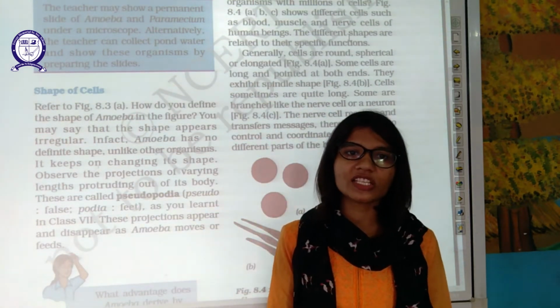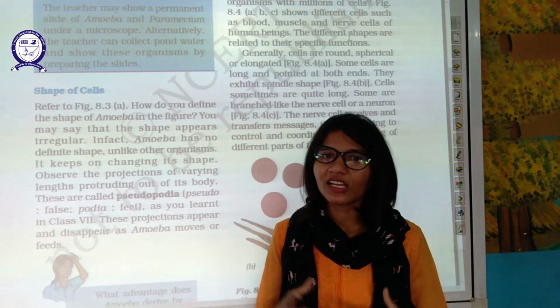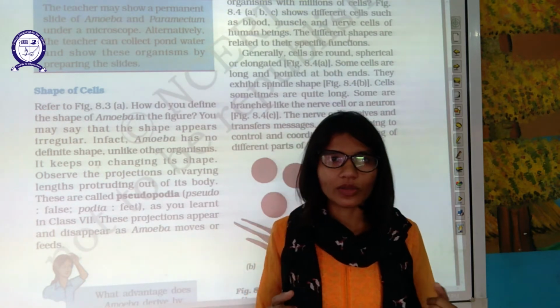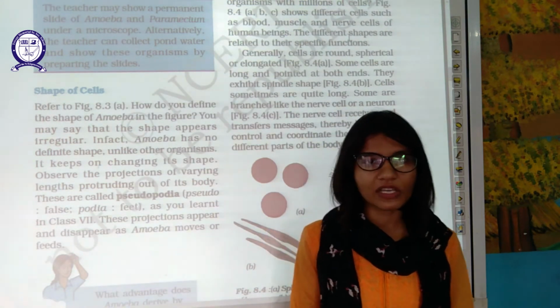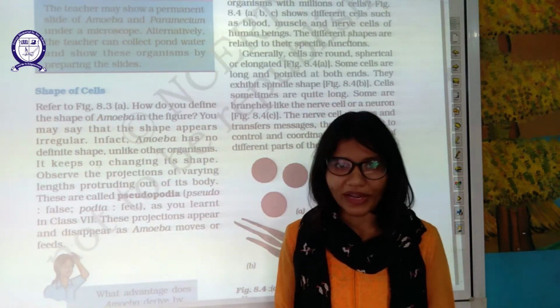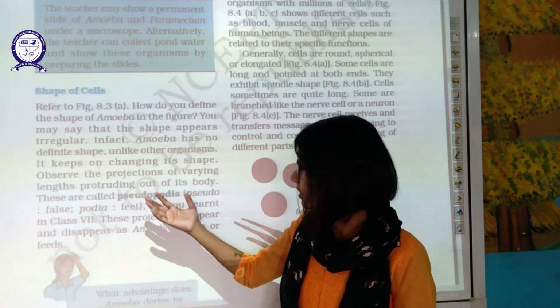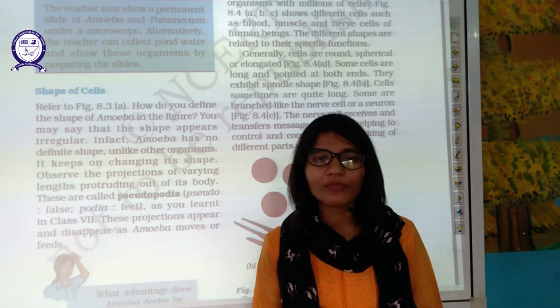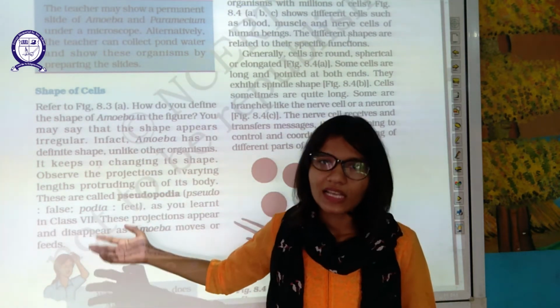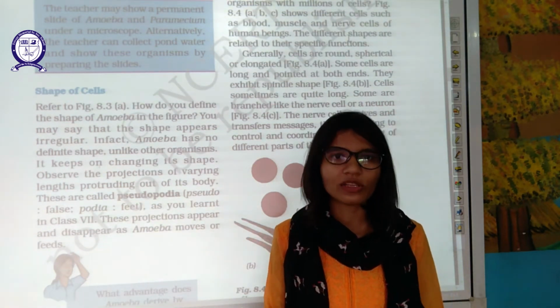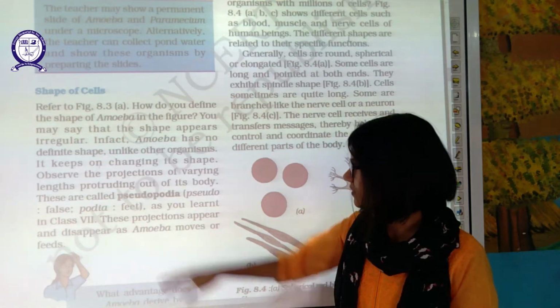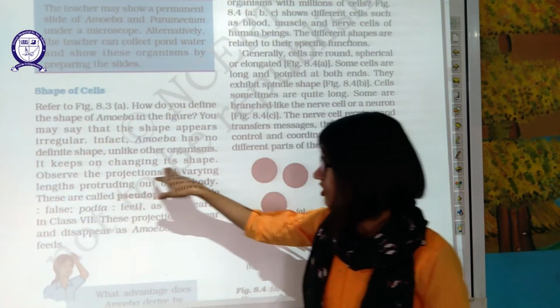It can change its shape because nature provides things to all. For nature, every living organism is equal. It's not partial. Nature is not partial, because amoeba is a single cell organism. That's why nature provides that facility to mold its shape, so that it can perform different kinds of functions. It keeps on changing its shape.